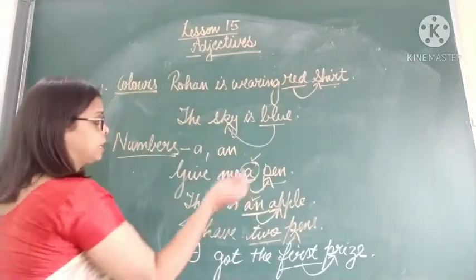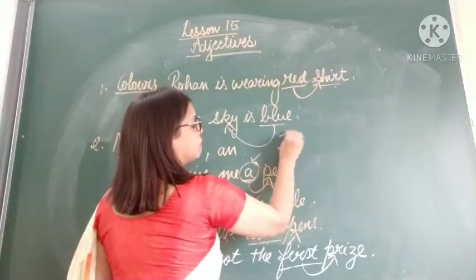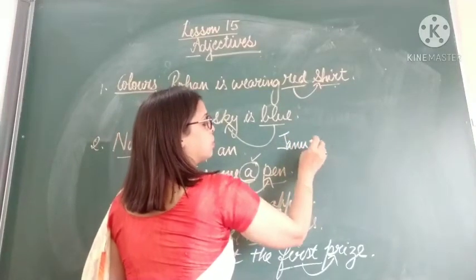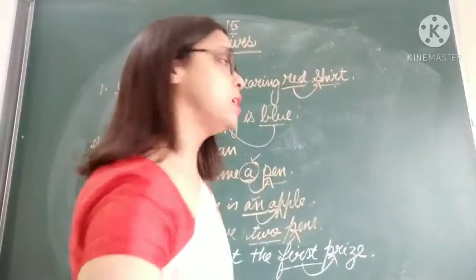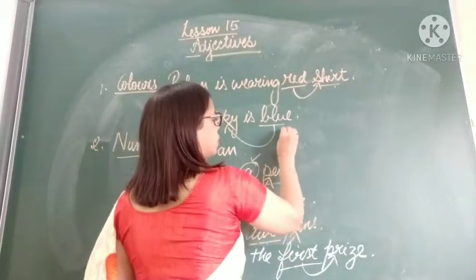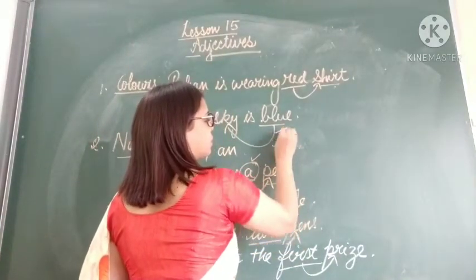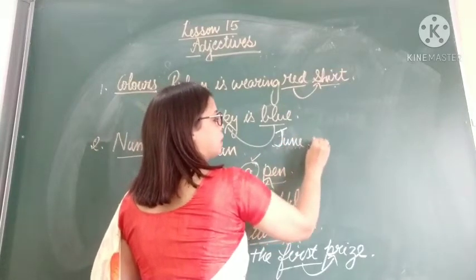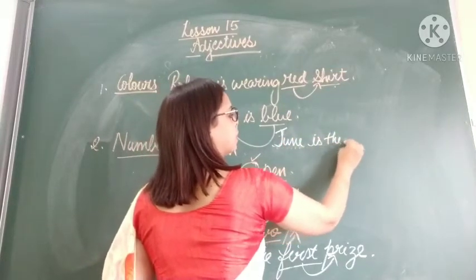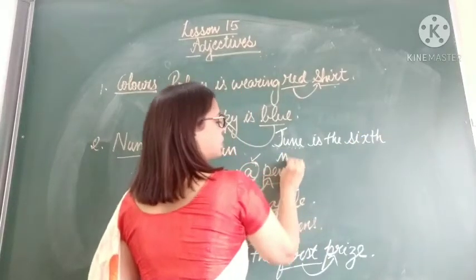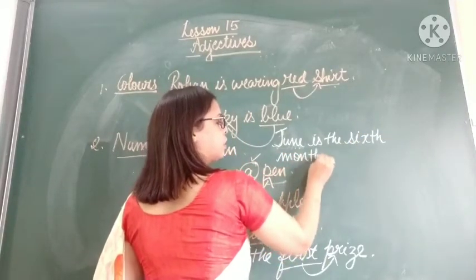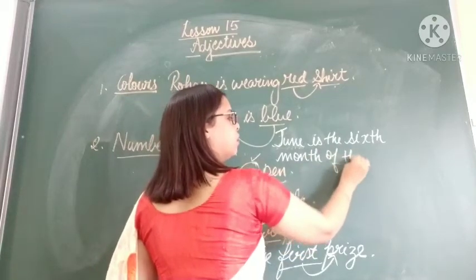Like if I say that, let's say take June. June is the sixth month of the year.